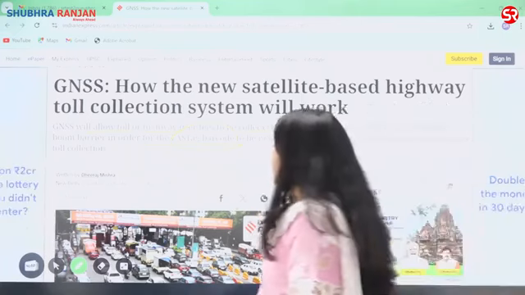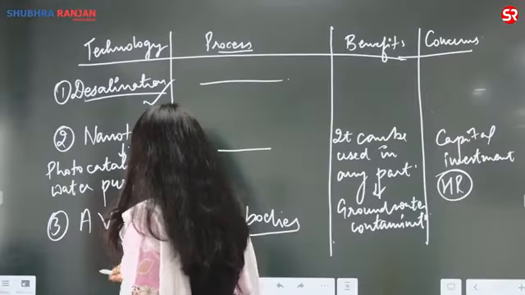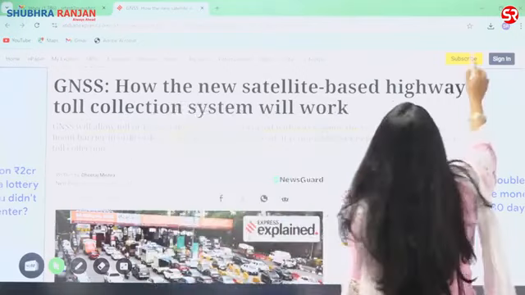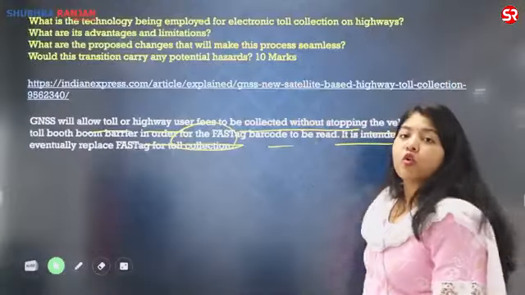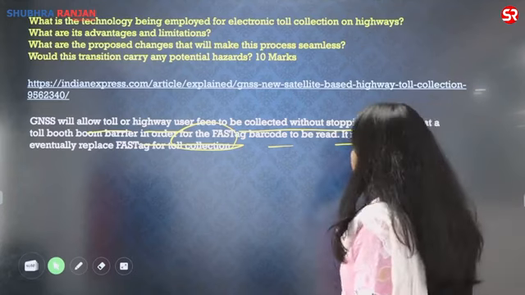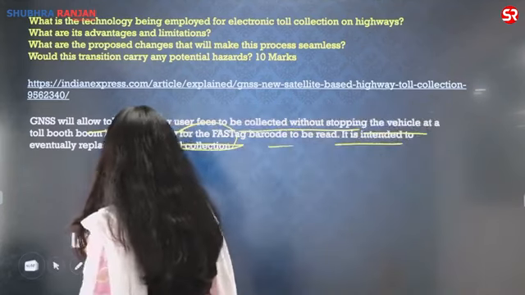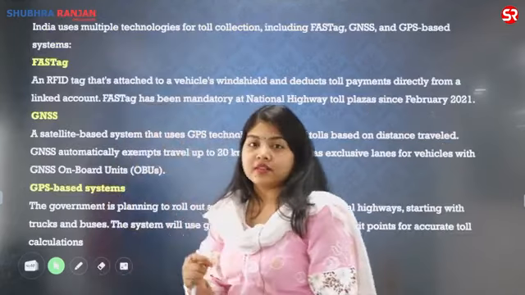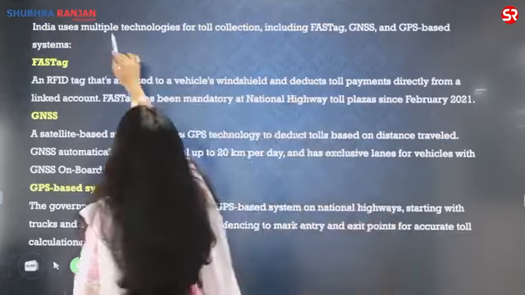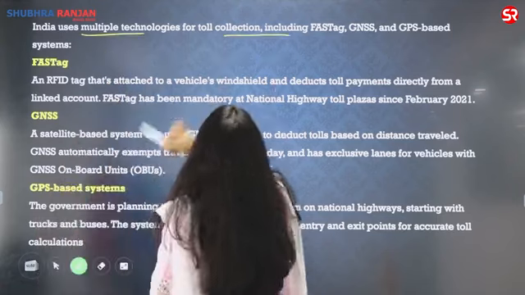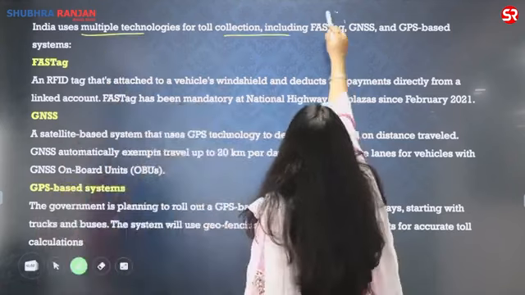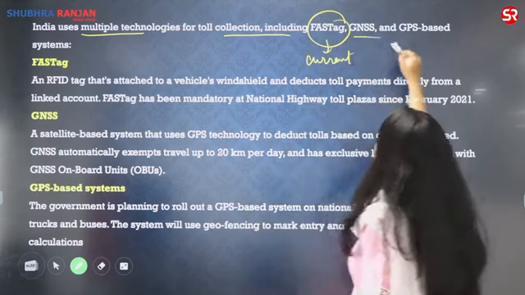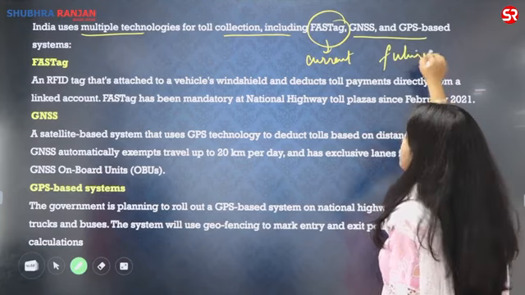So from here only I got an idea of the reason for framing this question. If you see, the language of the question is also on a similar line. It is saying how it is going to replace the FASTag. So for the answer I need to know what exactly the FASTag is. So if I see the technologies being used for toll collection, this is the current technology and these are the future technologies, right?